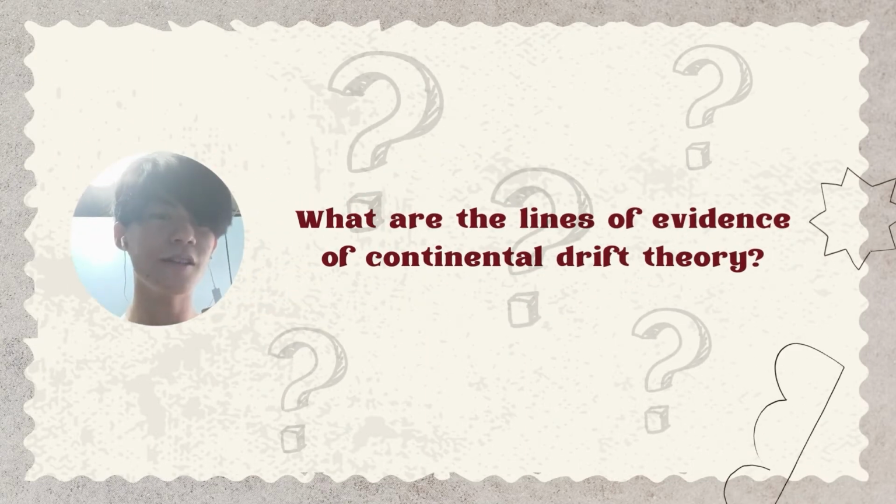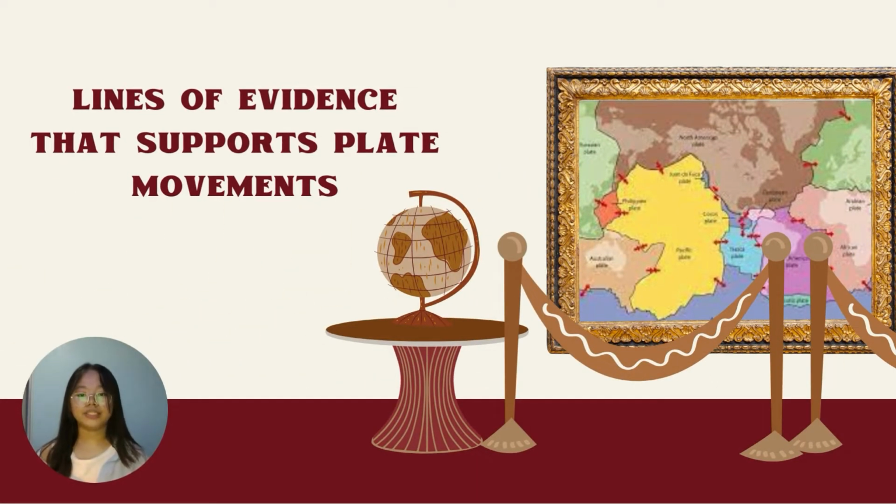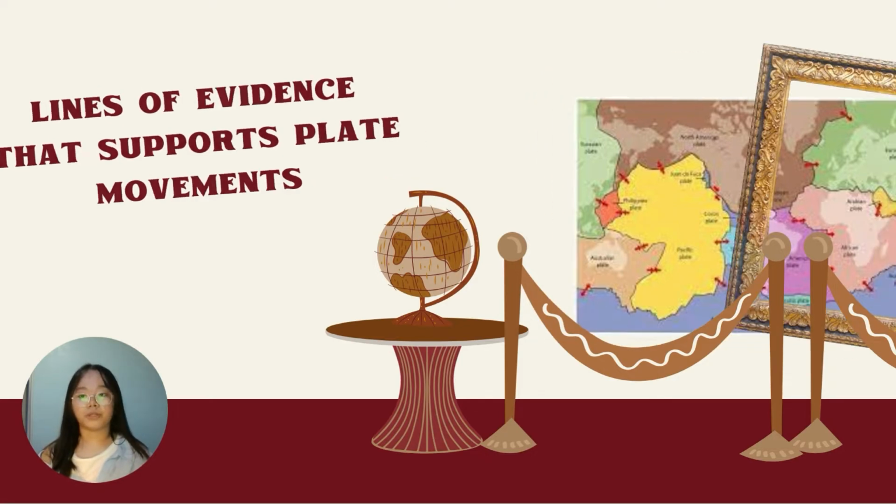So Hannah, what are the lines of evidence of continental drift theory? To answer that question, Wegener's theory of continental drift was not accepted for many years. Why? For one, Wegener did not have a convincing explanation for the cause of the drifting. He suggested that the continents were moving around due to the Earth's rotation, which later turned out to be wrong. Secondly, he was a meteorologist, someone who studies weather, not a geologist, so geologists didn't think he knew what he was talking about. But there are also lines of evidence that support plate movement.